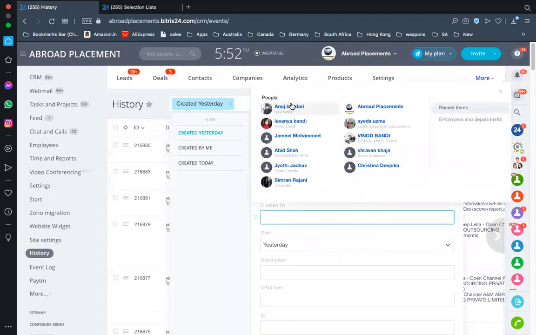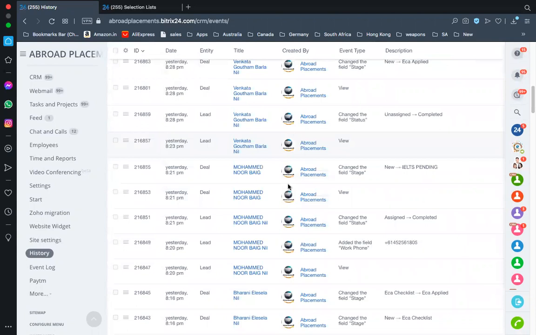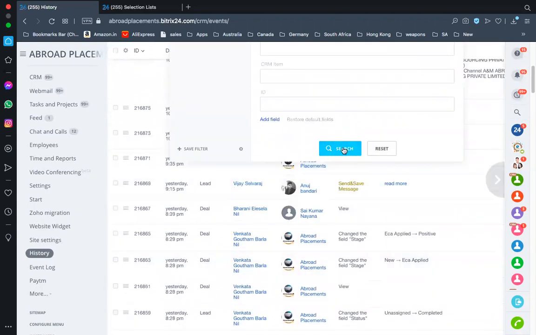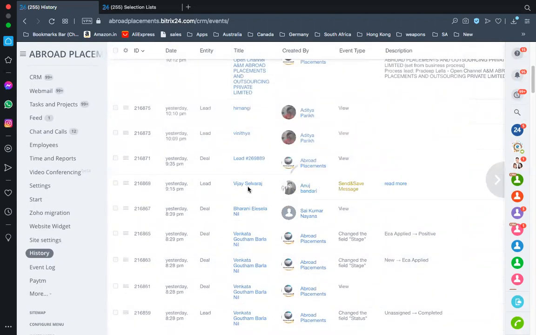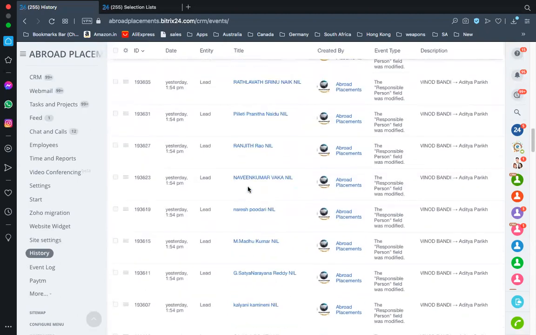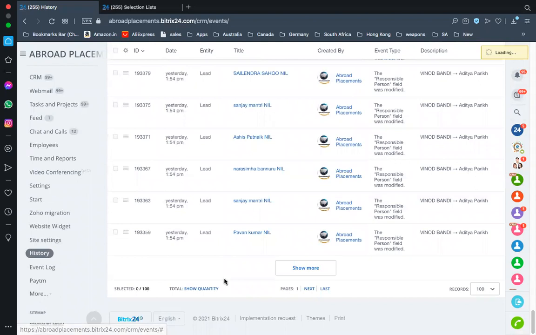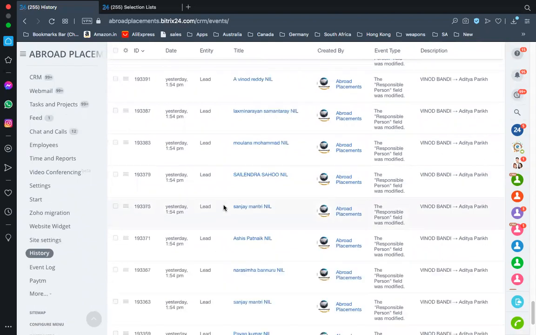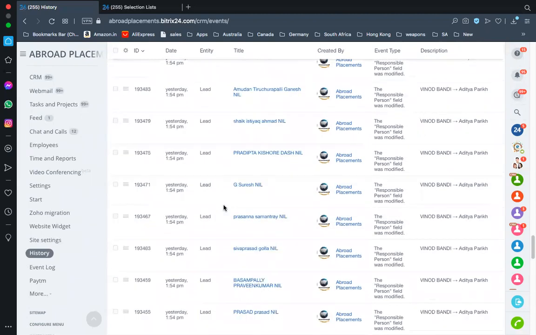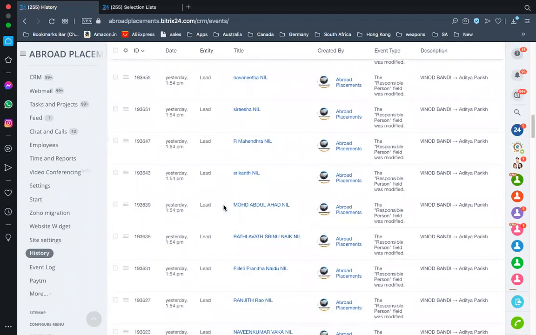If I remove mine, 171. So yesterday, 171 activities were done on mining.